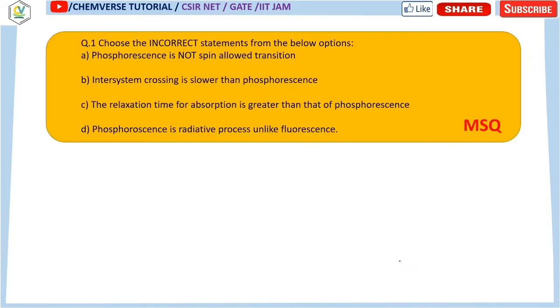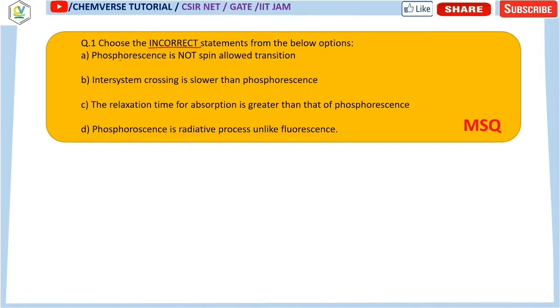Let's start our first question. Now remember, whenever this kind of correct or incorrect statement is asked, you have to just focus on this term. They have asked for the incorrect option. So first you should analyze each option whether it is correct or not, then you have to find how many options are incorrect. Clear? Now just go through all the options.